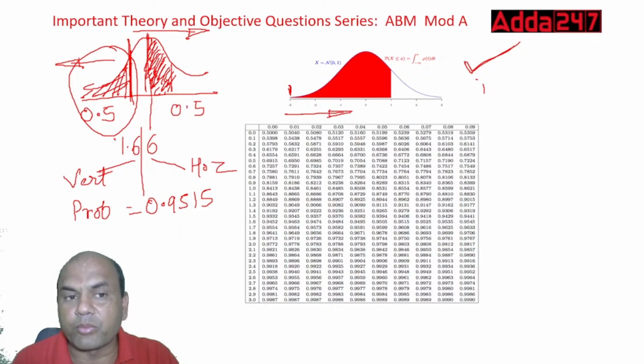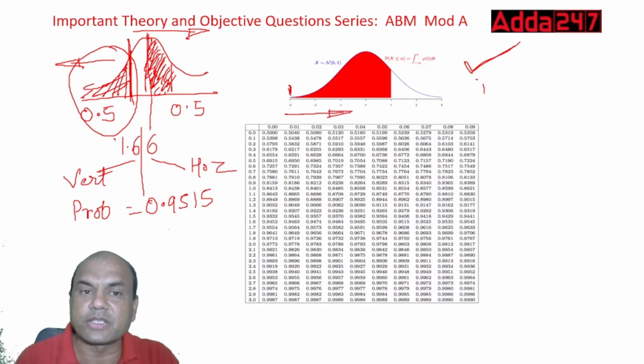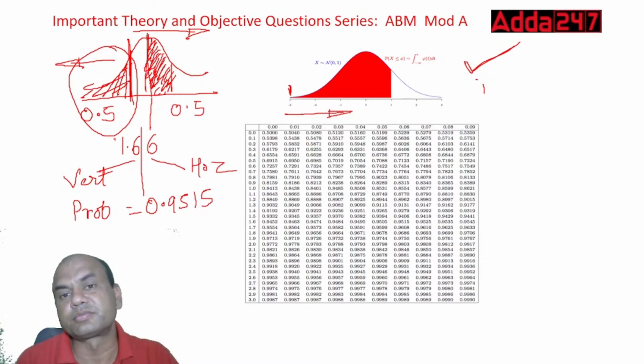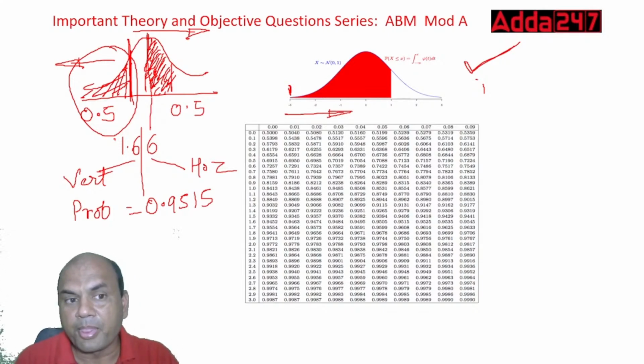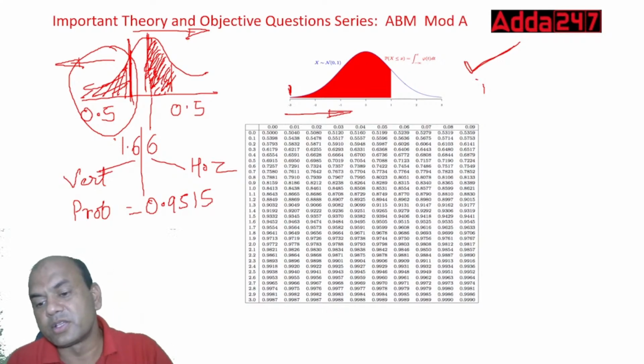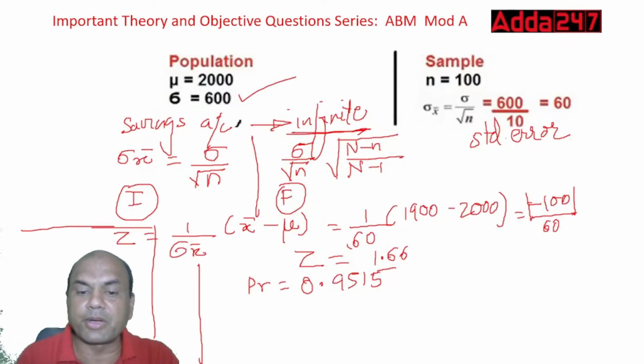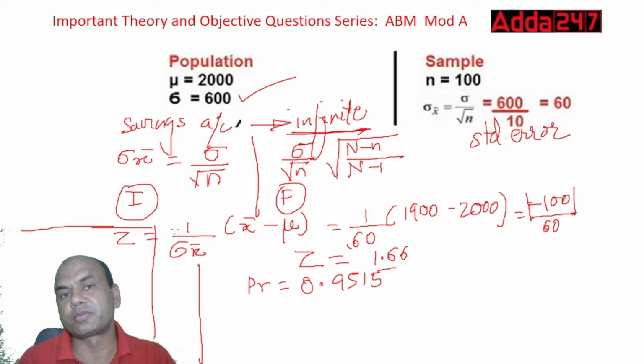And 0.9515 is the answer which I've got. It means this area only I've got. So my answer over here is luckily the same, 0.9515, because I'm counting from the left side and I've got the area of the left side only.